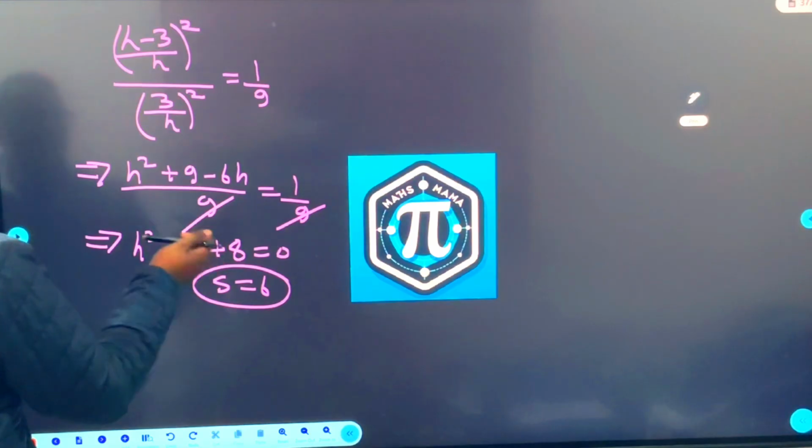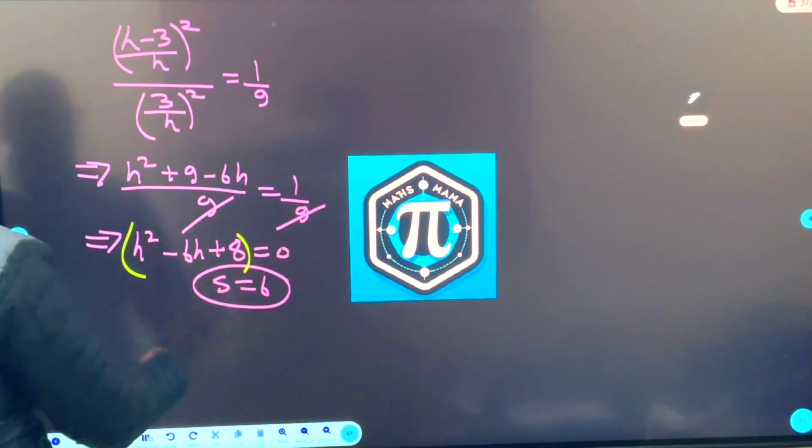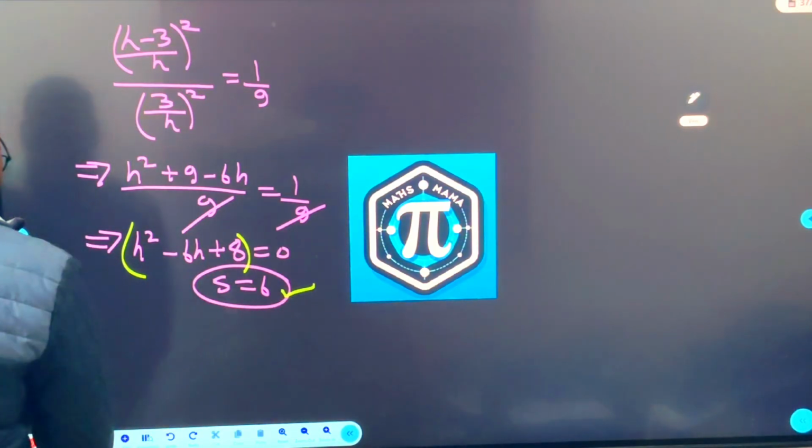Lambda value you are getting as lambda square minus 6 lambda plus 8 equal to 0. What is the sum of values? Sum of roots is minus b by a, that is 6. So that was your second question.